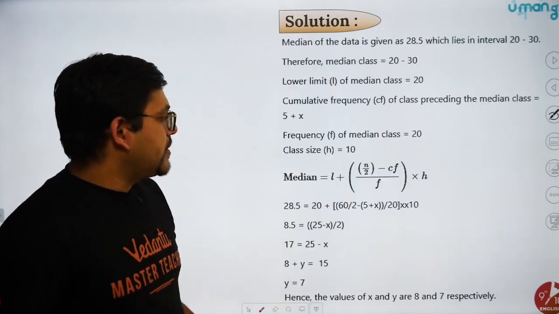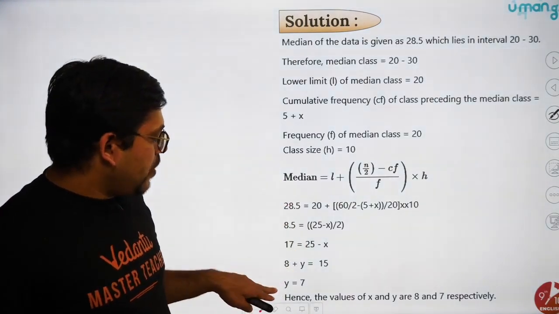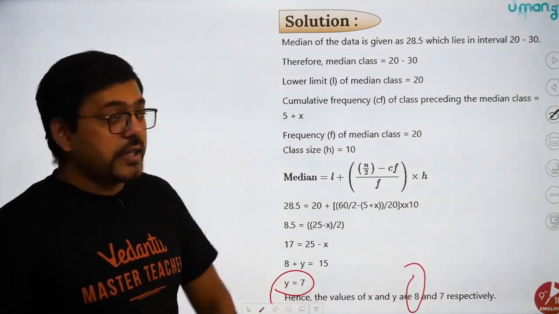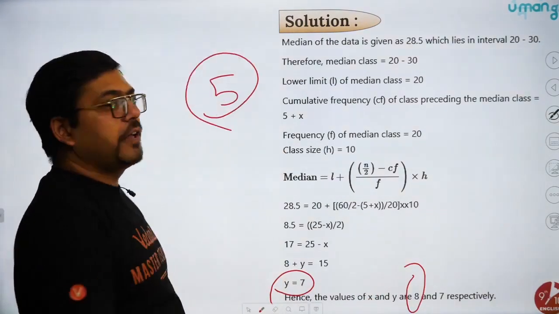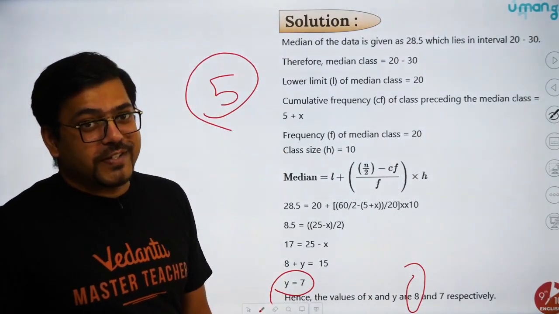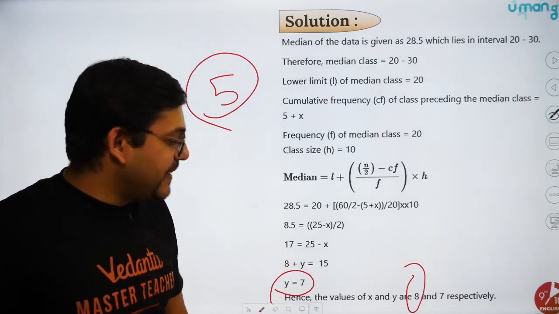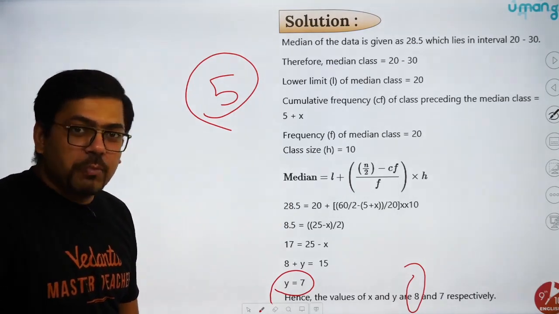Fine. Hence, see, they have also done the same thing: y equals 7, x equals 8. Exactly the same thing. And for this, you'll get 5 marks. Believe me, you got 5 marks so easily. Isn't that great? If you are understanding, hit the like button, guys. Chalo, that's great. Moving on.